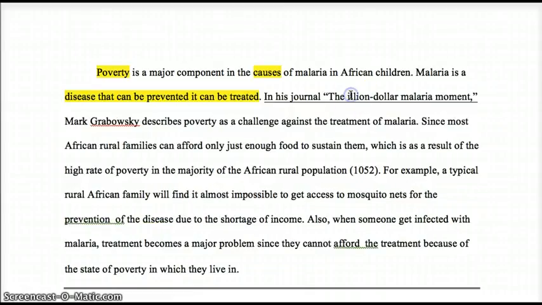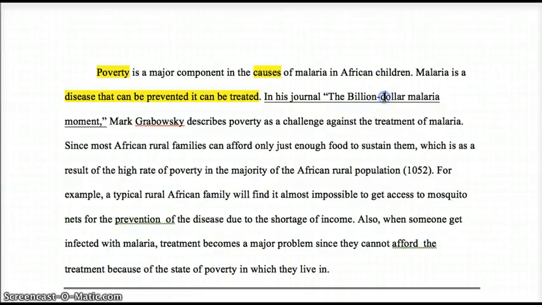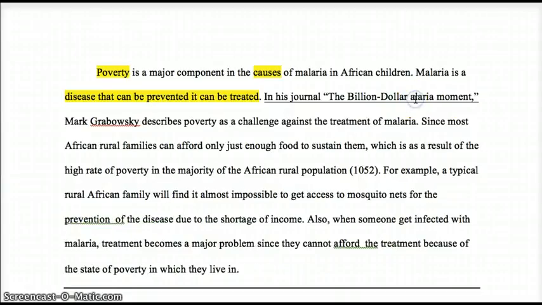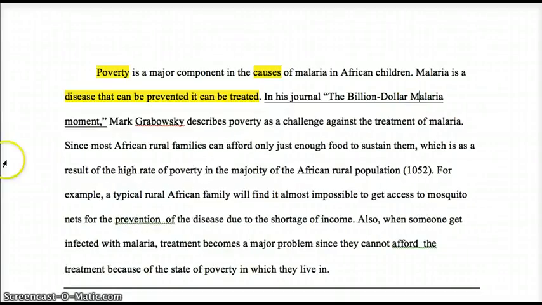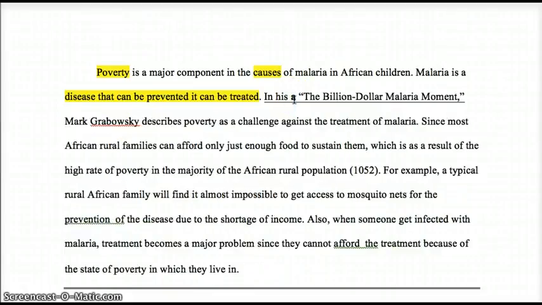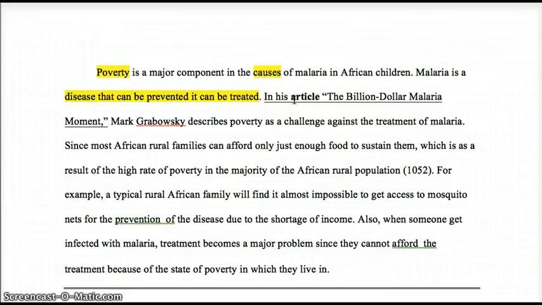And remember, every time you use something from a source, you have to make sure that all of the title words are capitalized. The other thing is it's not a journal, it's an article, because a journal would be the whole book that the article is contained in. So in his article, Mark Grabowski describes poverty as a challenge against the treatment of malaria. The rest is really excellent, right?